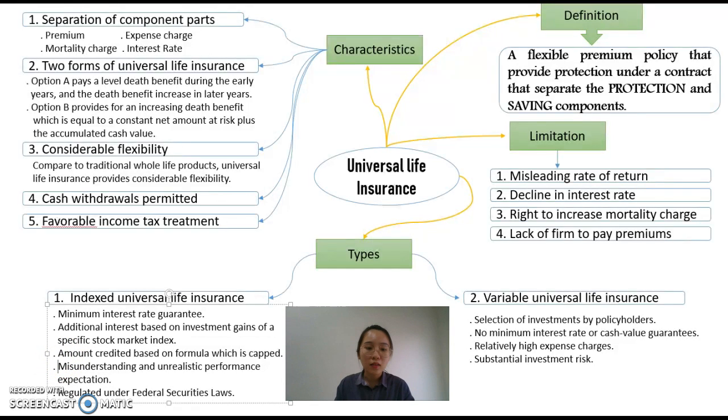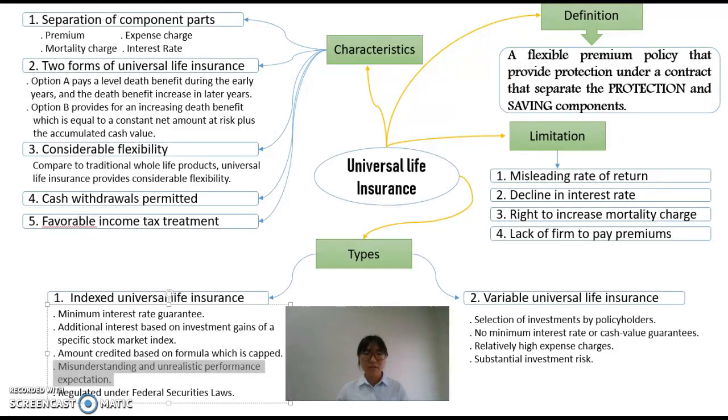Then there is misunderstanding and unrealistic performance expectation. Some experts believe that during periods of poor stock market performance, the index policy will generally underperform when compared to a regular universal life policy.